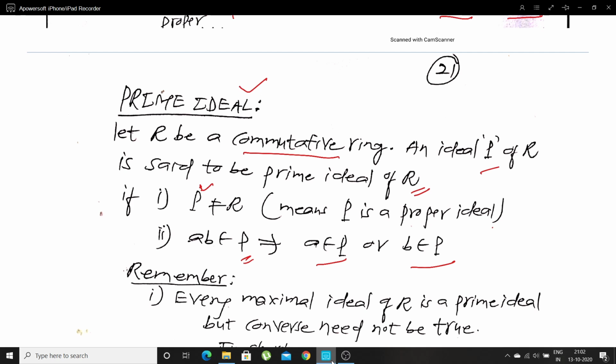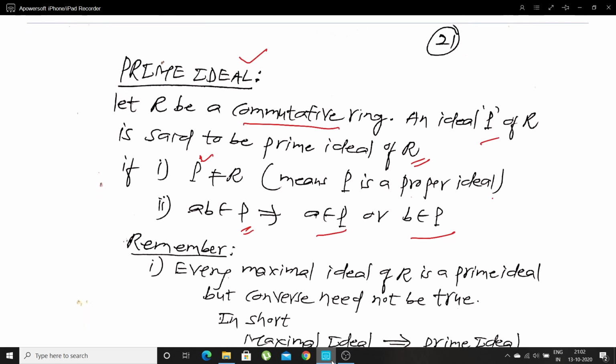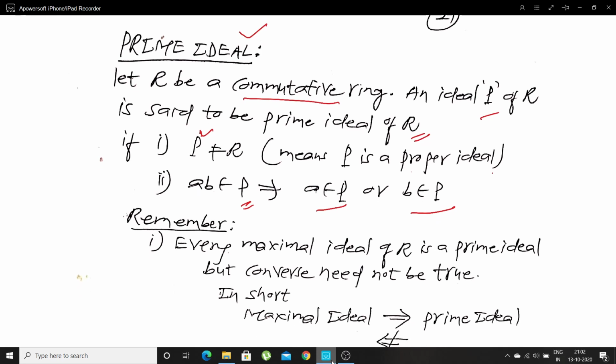That means to define a prime ideal, we need a commutative ring. An ideal P is said to be a prime ideal if it satisfies these two conditions. The first condition is that P should be a proper ideal, that means P not equal to R. The second condition: AB belongs to P implies either A belongs to P or B belongs to P.